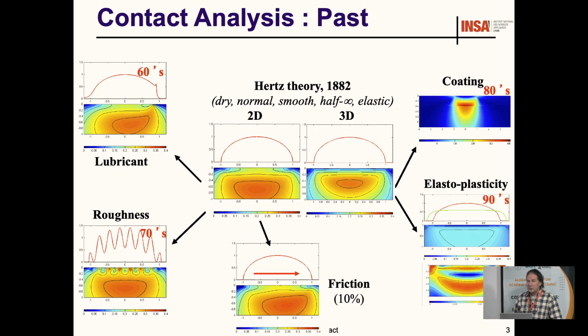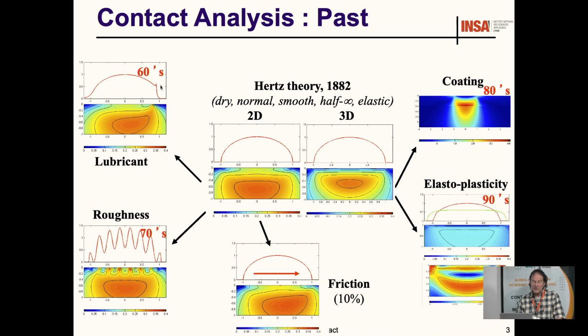Just to go back to the past. I know that today most students mostly read recent papers that you can find on the internet, but there are a lot of very interesting old papers. As I said yesterday, the EHL problem was simulated by Hertel and Grubin in the 40s, and in the 60s it was possible to observe the EHL film thickness, as you can see on the left part of the screen.